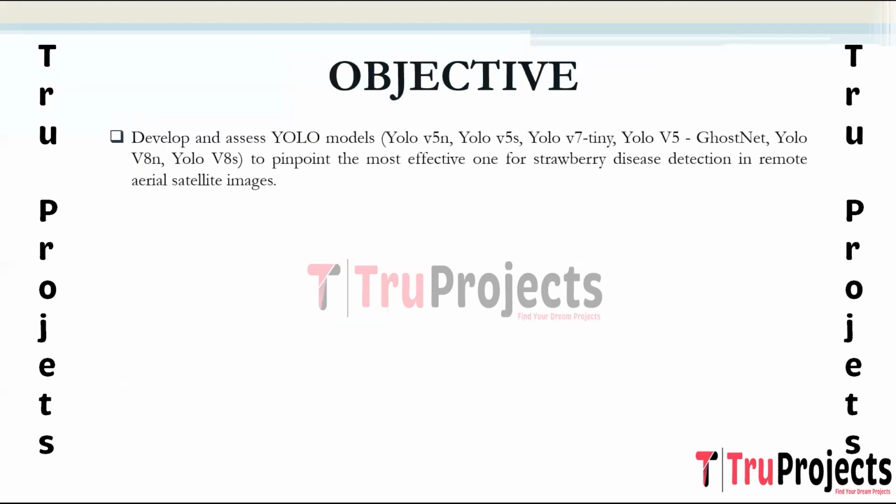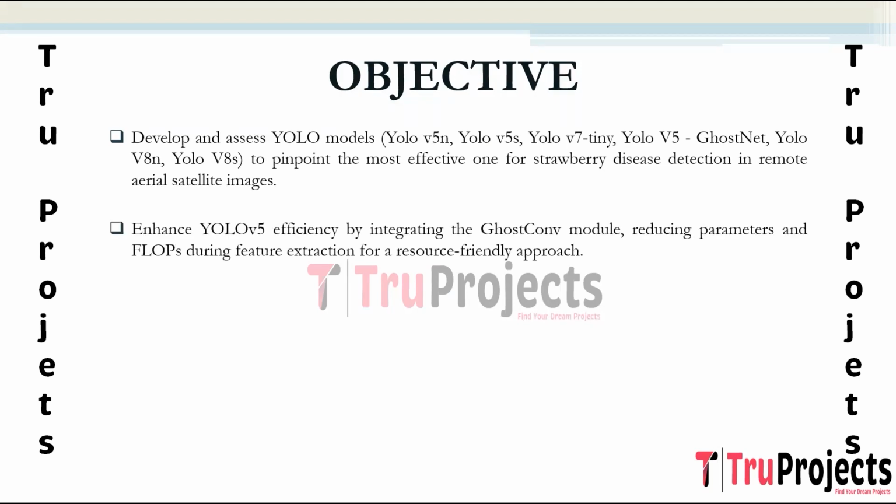Objective of the project. The primary objective is to build and train multiple YOLO models including YOLO V5N, YOLO V5S, YOLO V7 Tiny, YOLO V5 GhostNet, YOLO V8N, YOLO V8S. Each model is examined for its suitability in detecting strawberry diseases from remote aerial satellite images. The comparison aims to identify the most effective model for this specific task.